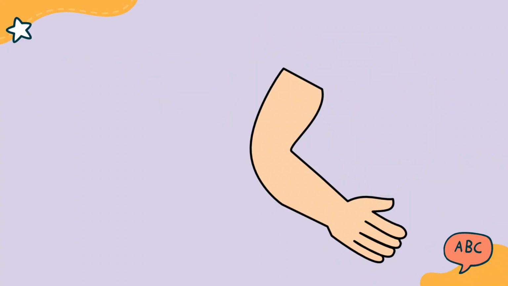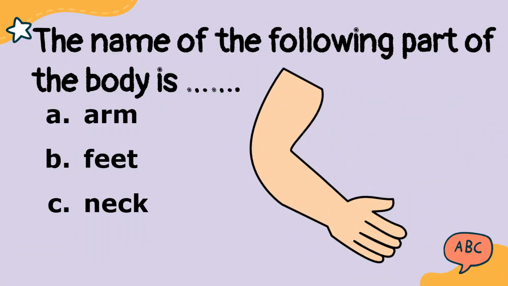Now, let's try to answer some questions here. Number one, the name of the following part of the body is blah blah blah. A, arm, B, feet, or C, neck. Can you guess the answer? Yes, the answer is A, arm.